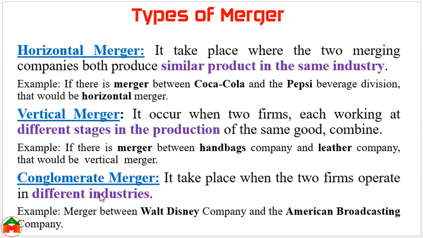And the last one is conglomerate merger. Here two companies from different industries merge together. As for example, we can say the merger between Walt Disney and the American Broadcasting Company could be considered as conglomerate merger because Walt Disney is a movie maker and American Broadcasting is a broadcasting company, so different industry. That type of merger is called conglomerate merger.